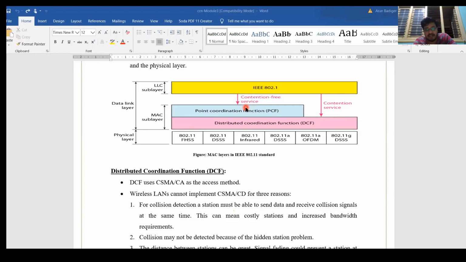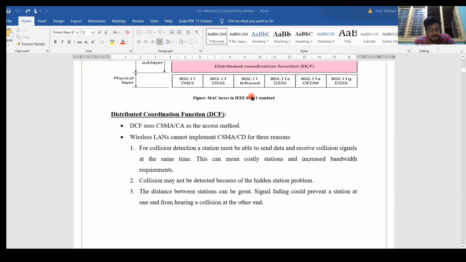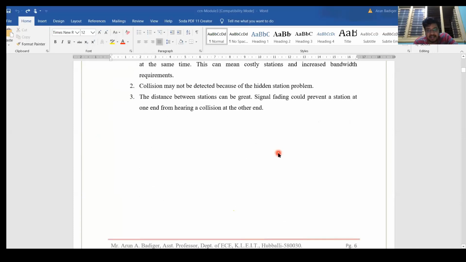The point coordination function is very fast, whereas the distributed coordination function is slow, because it serves many devices at the same time, but point coordination serves a few devices based on priority. This assigning of priority for speed is why it is divided into two things. We'll see them later. So this distributed coordination function, DCF, is very, very simple.